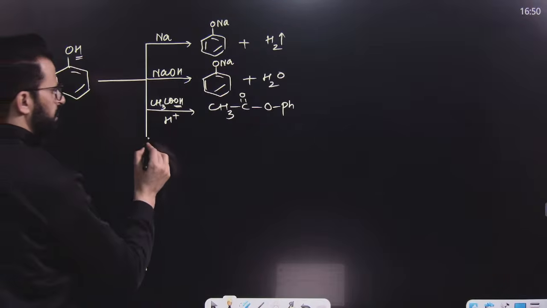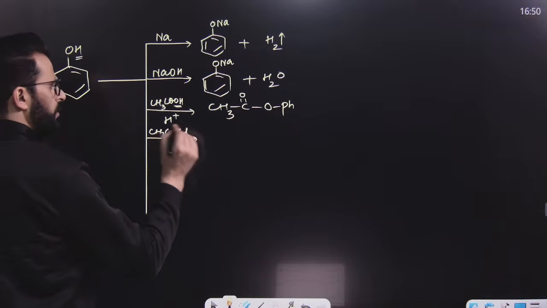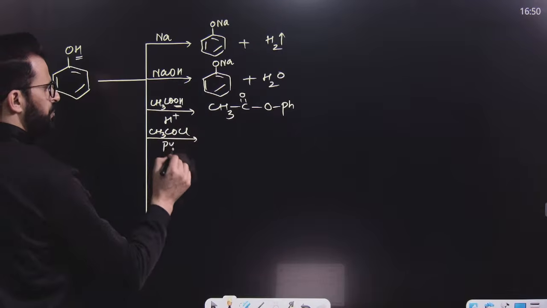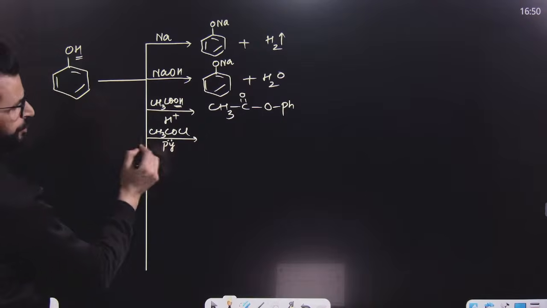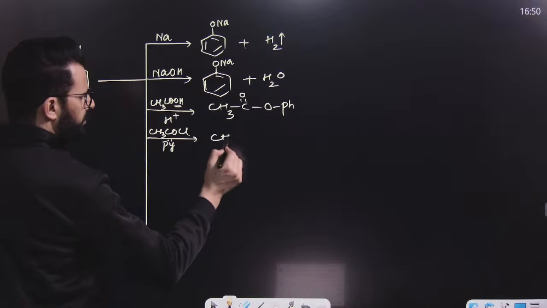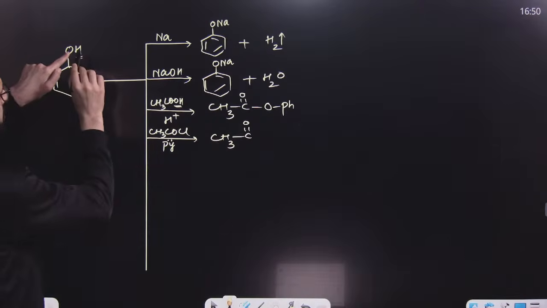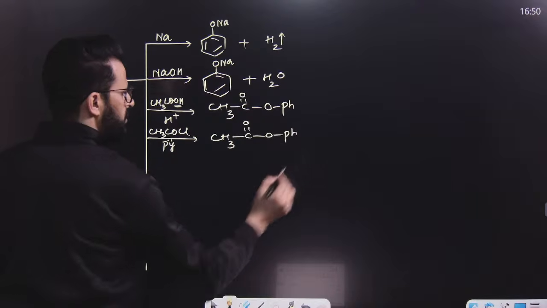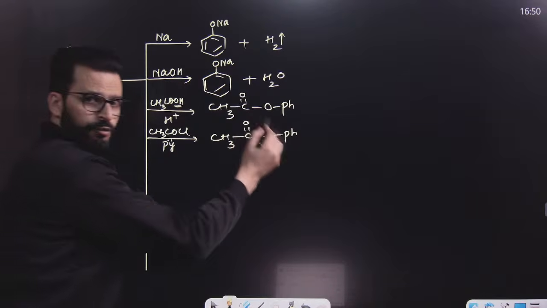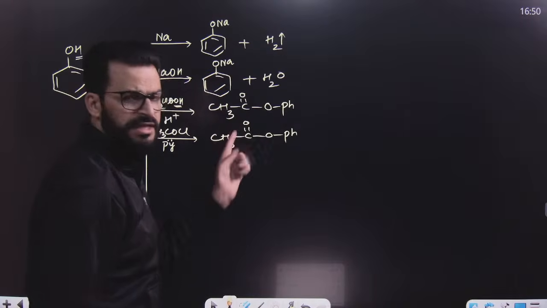So this is esterification. Similarly, if you treat this with CH3COCl, generally the reaction takes place in presence of pyridine, then replace this H by COCH3. That means it will be simply CH3CO. Then replace this H by this. That means write down OPh. Once again an ester. This is basically the removal of H from phenol, and after that this acetyl group has been introduced.